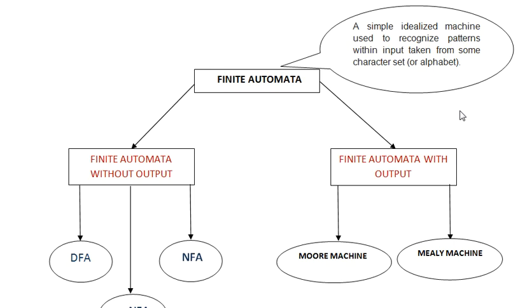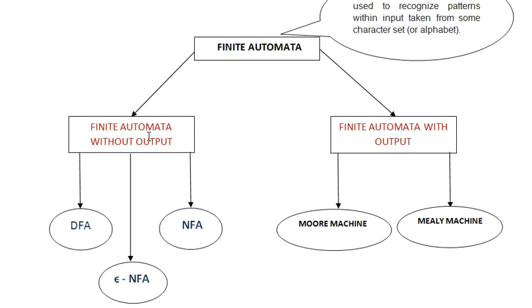We will understand this very nicely in the next lecture, where we will start off with deterministic finite automata, the first topic. Generally, if anyone asks you what the different types of finite automata are, it's actually of two types. This is very important. Sometimes people directly say that finite automata are of three types: DFA, NFA, and epsilon NFA. No, finite automata are actually of two types: one is finite automata without output, and the other is finite automata with output.